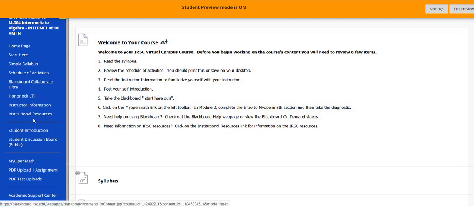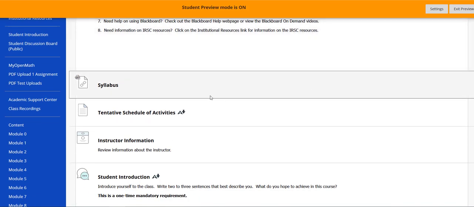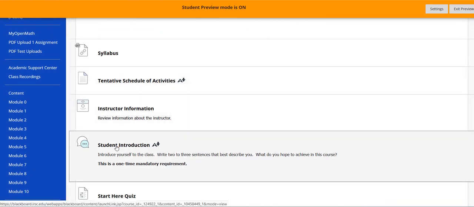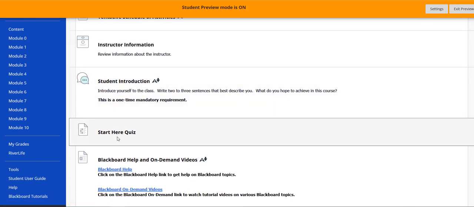Instructor information, you can look at that at your leisure. I have not put office hours yet. I will within a week. And both of these things are also right below. The next thing would be your self-introduction. This is to get used to the discussion board, just a little post about yourself, and you can respond to each other if you would like. Then there's the Start Here quiz. This is about Blackboard, just to make sure you know how things work, and you can take it more than once. You have to get 70% or higher for everything to open. These are attendance assignments. You need to do them for everything to open in the course.